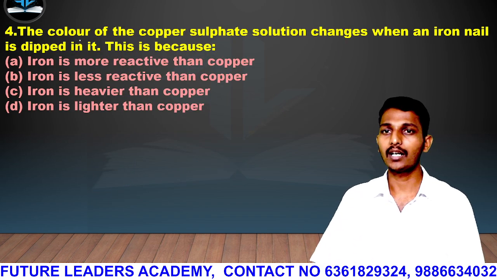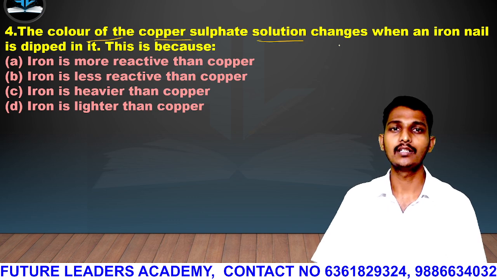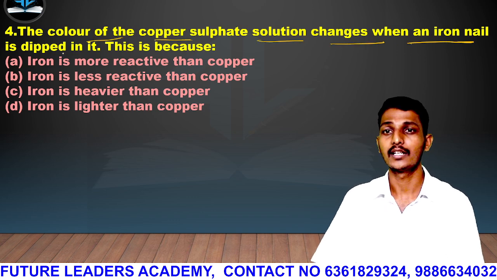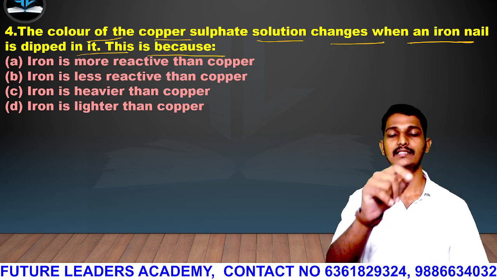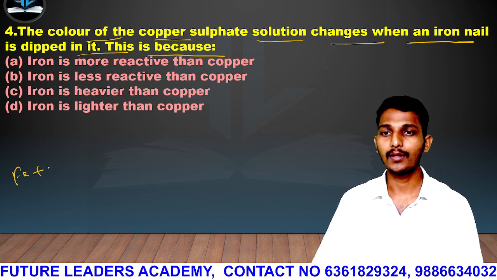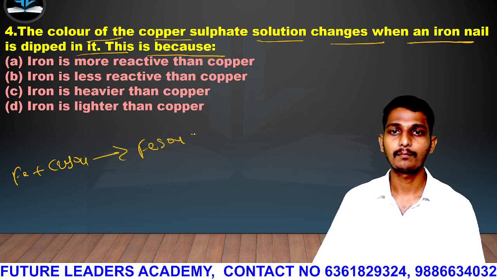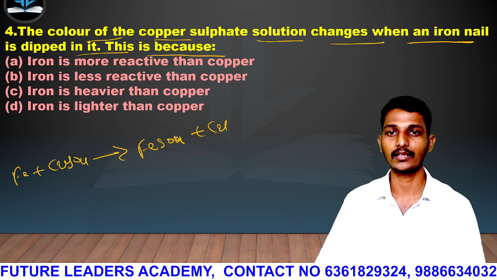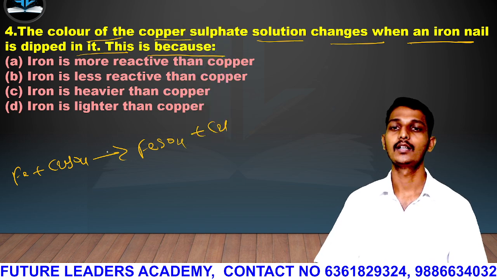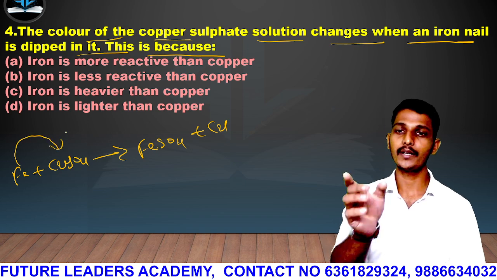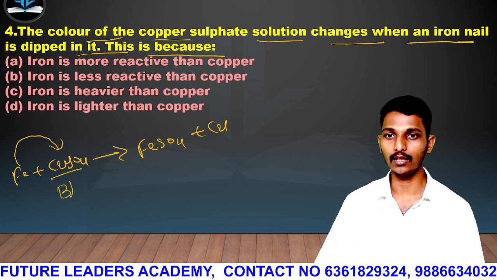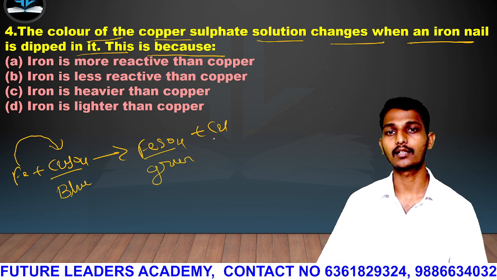The question is, the color of copper sulfate solution changes when an iron nail is dipped in it. This is because, guys, look here. Fe plus CuSO4, copper sulfate, will give you FeSO4 plus Cu. Now guys, Fe is dropped in a copper sulfate solution that is blue in color, and this will change into green color.